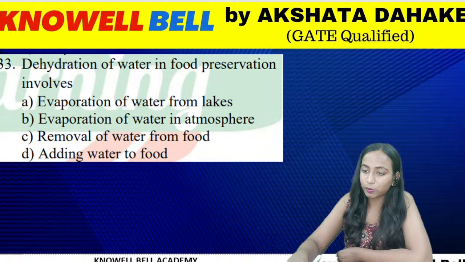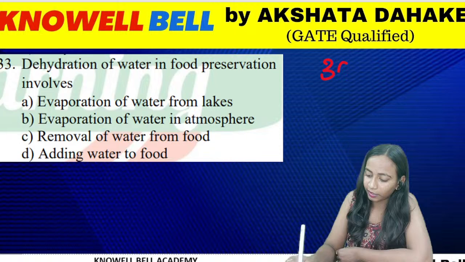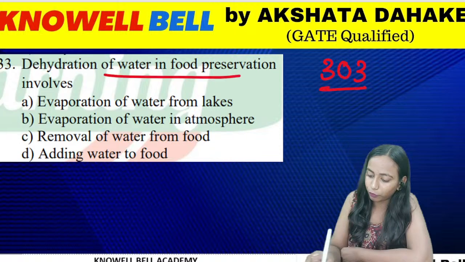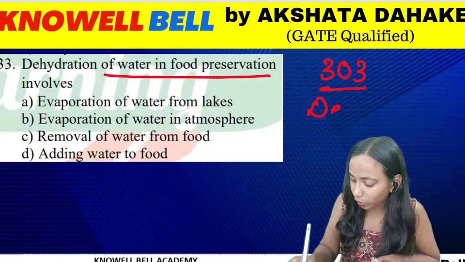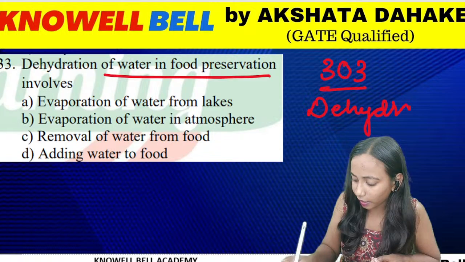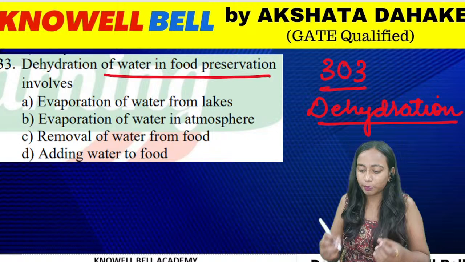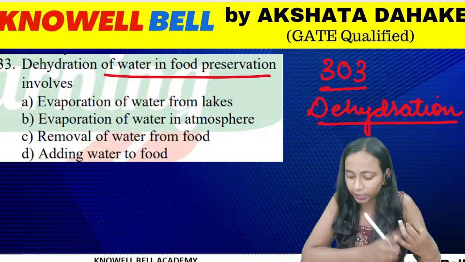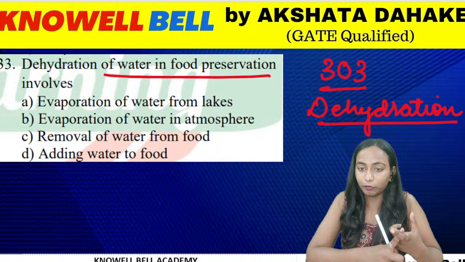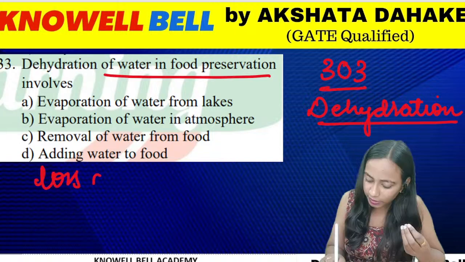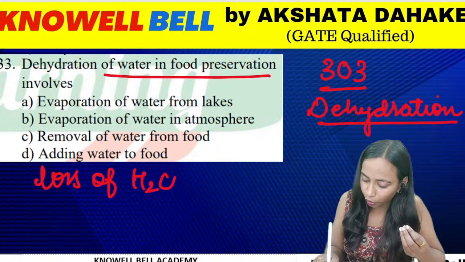Next question, question number 303. Dehydration of water in the food preservation involves. Whenever we preserve food, we very commonly use this term dehydration. What is the meaning of dehydration? Dehydration means evaporation of water from lakes, evaporation of water in atmosphere, removal of water from food or adding water to food. So in simple terms dehydration means loss of water.